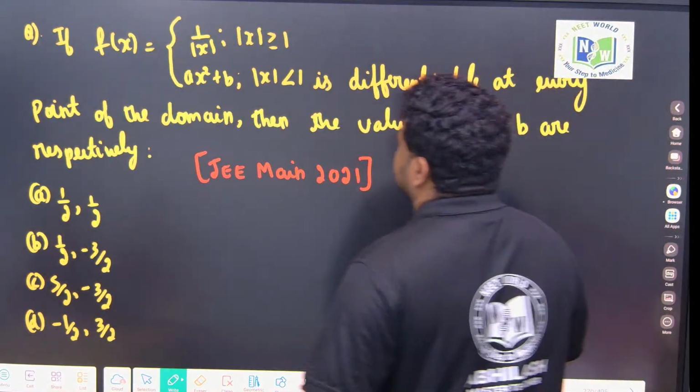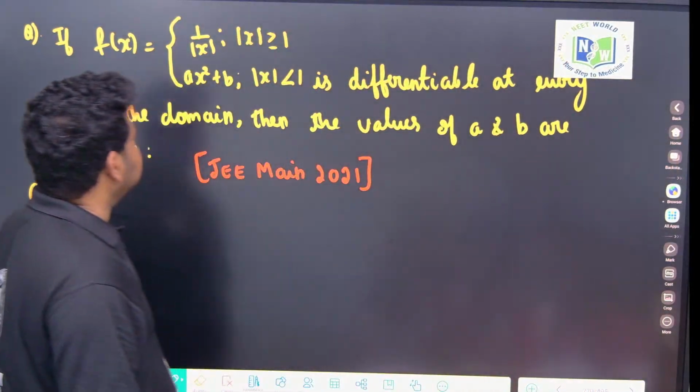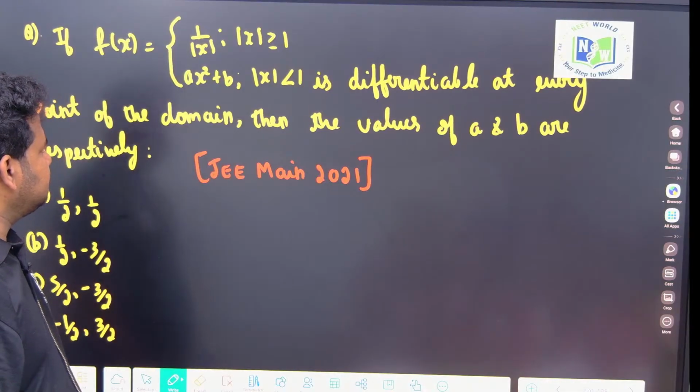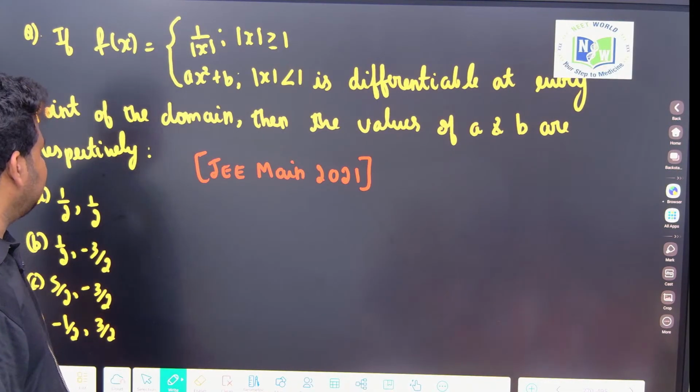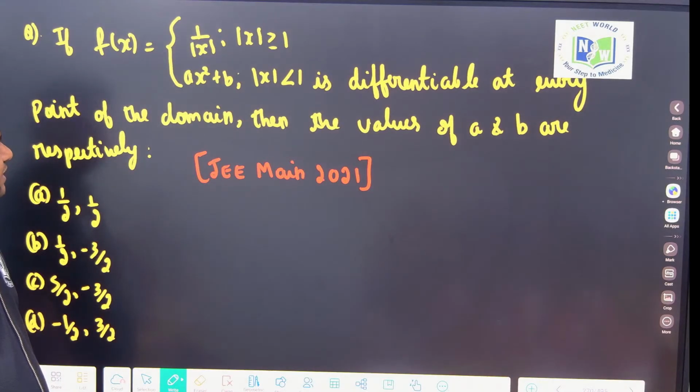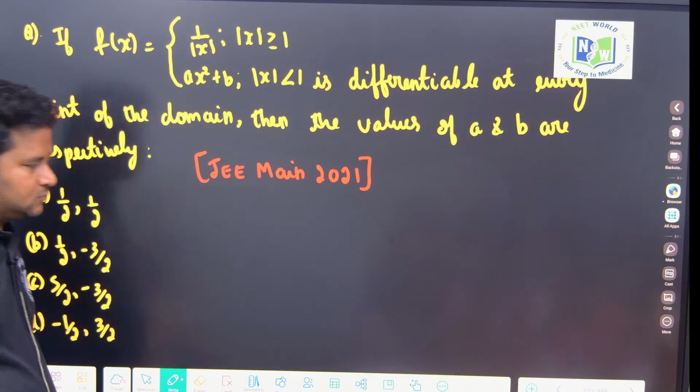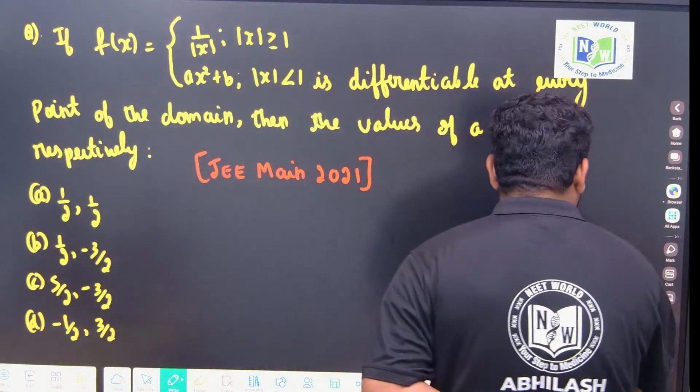Okay. f(x) is given as 1 by mod x, where mod x is greater than, and ax square plus bx, where mod x is less than. If f is differentiable at every point of the domain, then the values of a and b are respectively. The values of a and b are respectively. Or else we will take up some other question.